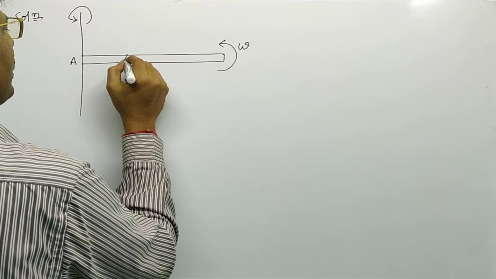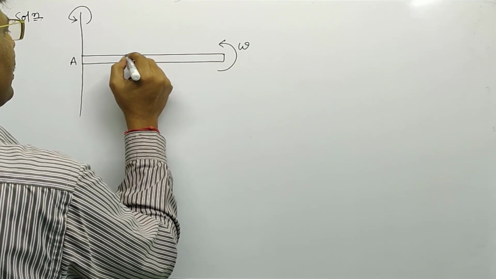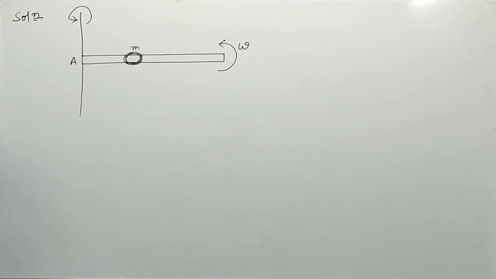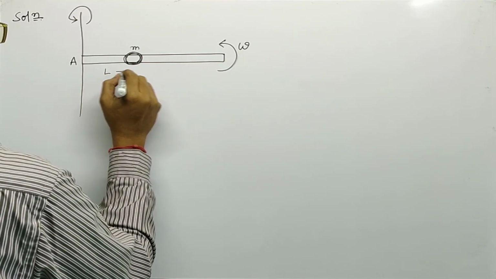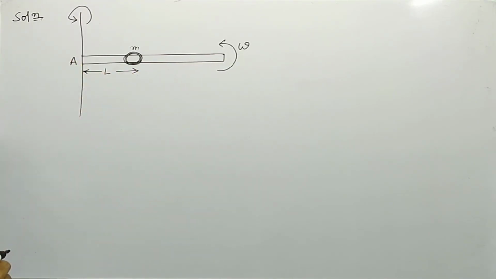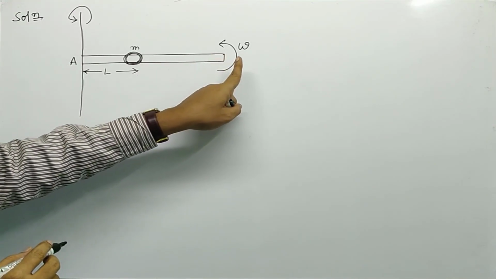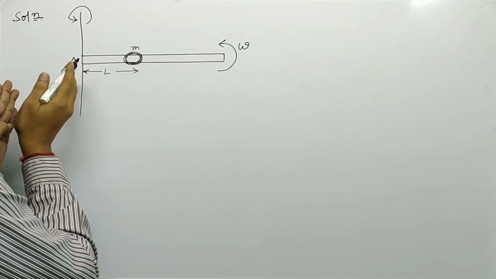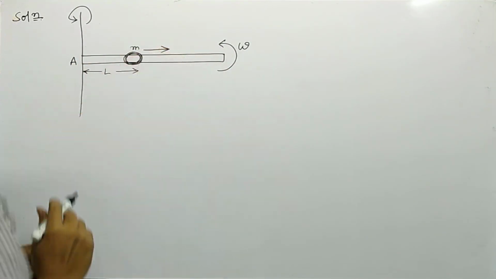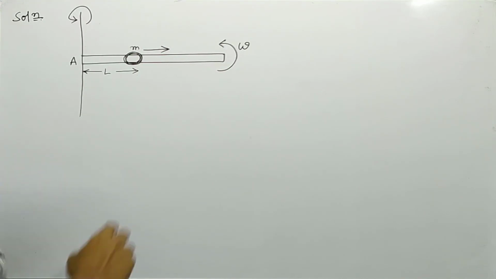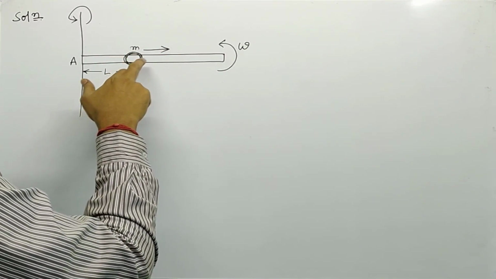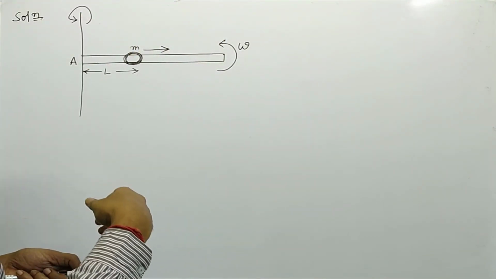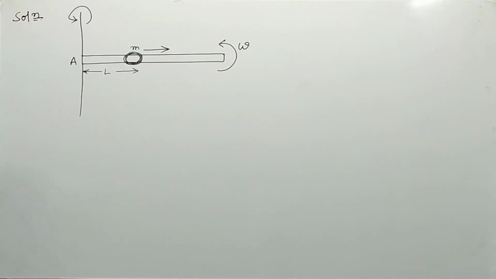On this rod, a bead of certain mass, let us assume small m is the mass of the bead, is placed at a distance L from the axis of rotation. When angular velocity omega is given to this rod, this bead starts moving in this direction. After certain time, the bead starts slipping on the rod. Up to what distance will it travel without slipping?